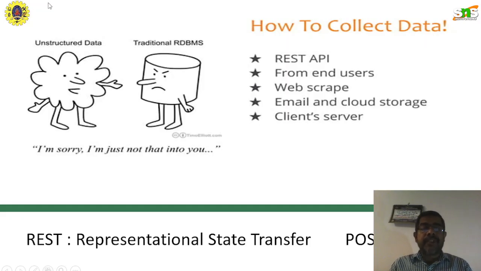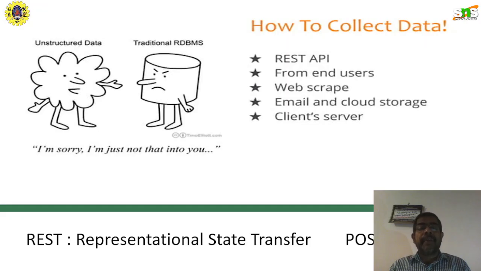In the present situation, we have many methods and technologies to collect the data. We have two varieties of methods: one is unstructured data, and the other is structured data, that is the traditional DBMS, the relational database management system.